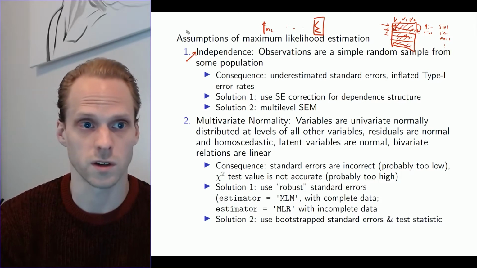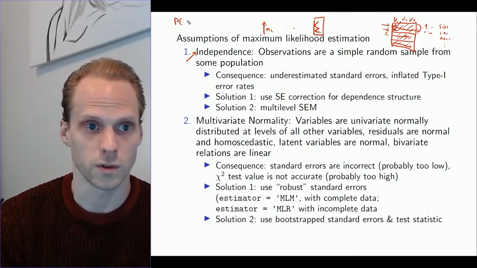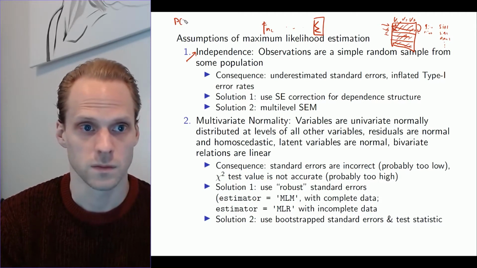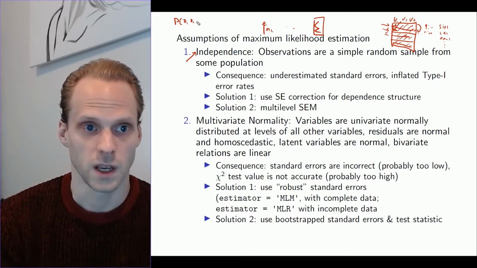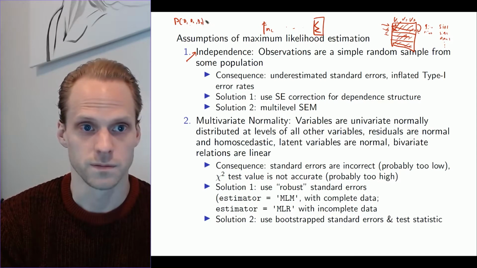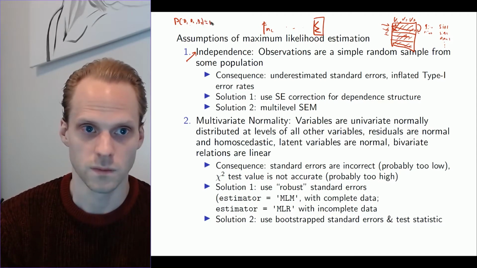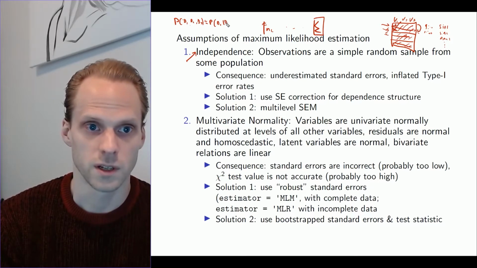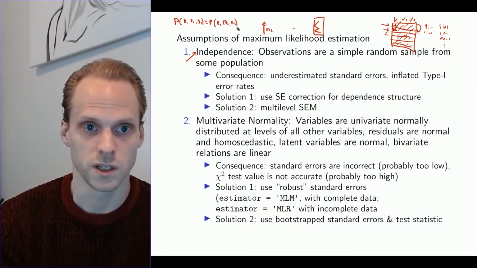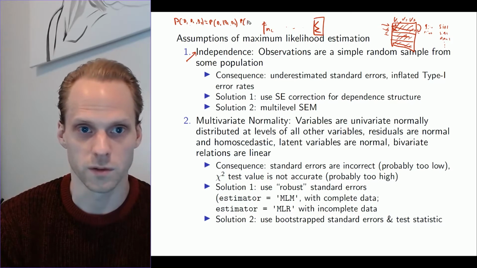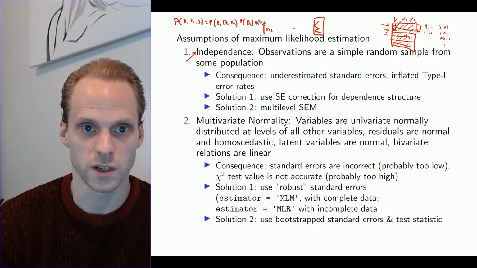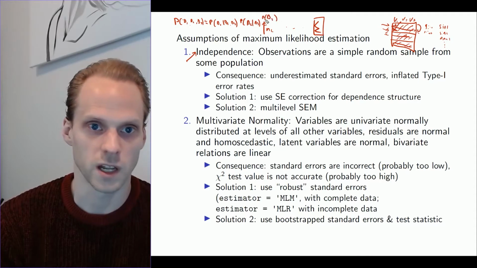So we have the probability of the data set of person 1 and the data set of person 2 and the data set of person 3 equals the probability of the data of person 1 given data of person 2 and 3, times the probability of data 2 given data 3, times the probability of data 3.